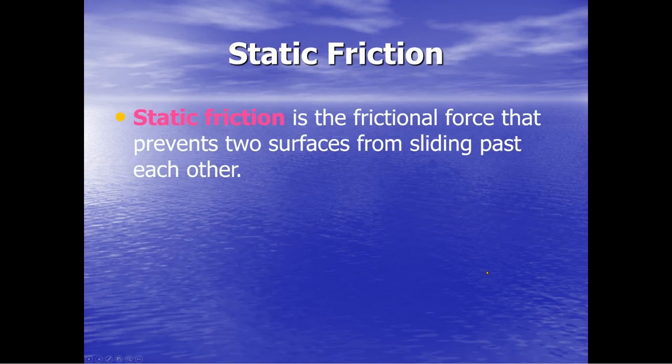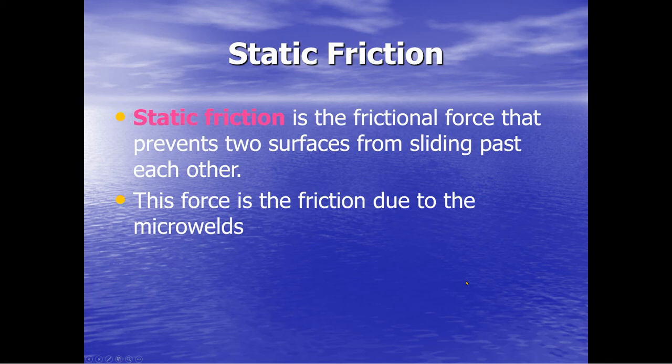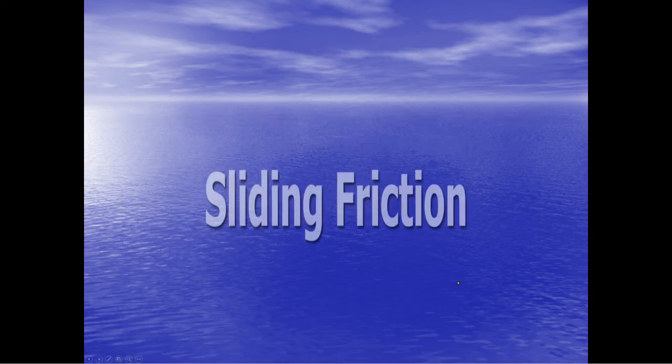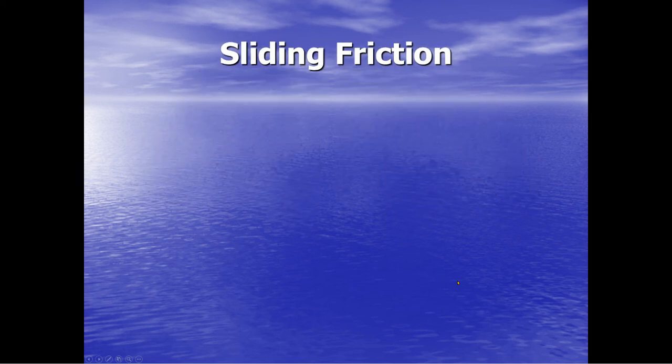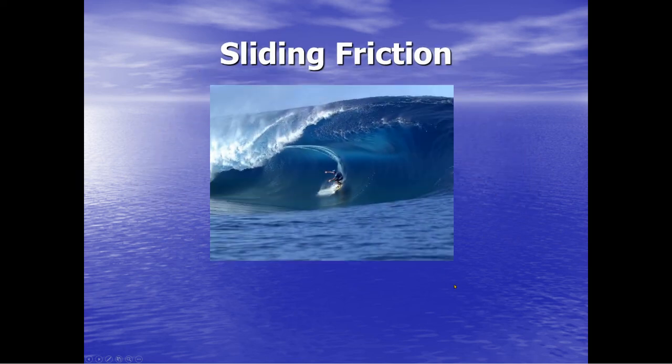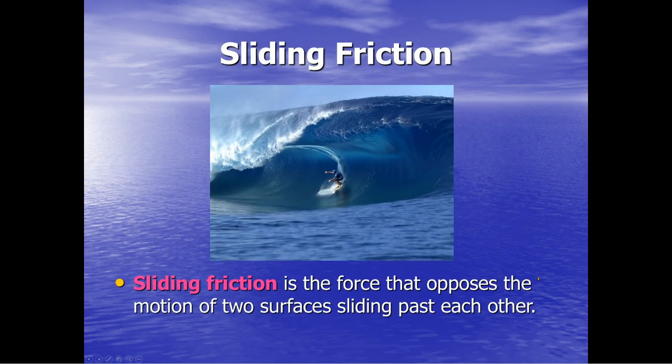Static friction. Static friction is a frictional force that prevents two surfaces from sliding past each other. This force is the friction force due to microwelds. Sliding friction. Beautiful, look at this, man. Sliding friction is a force that opposes the motion of two surfaces sliding past each other.